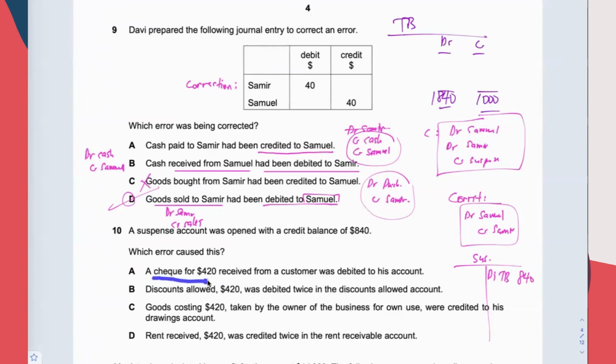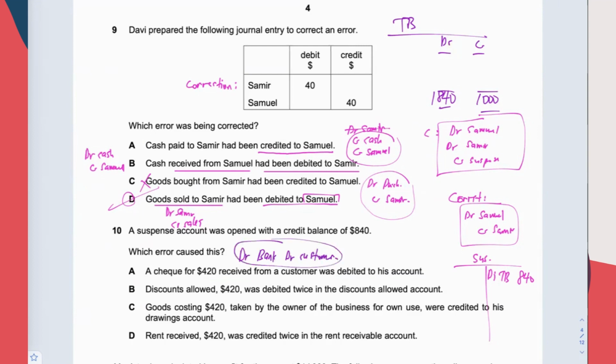A check for 420 received from a customer was debited to his account. When you receive the check, you have to debit bank, credit the customer. But they debited the customer. That means they have done 2 times of debit. They debited bank, they also debited the customer account with 420.